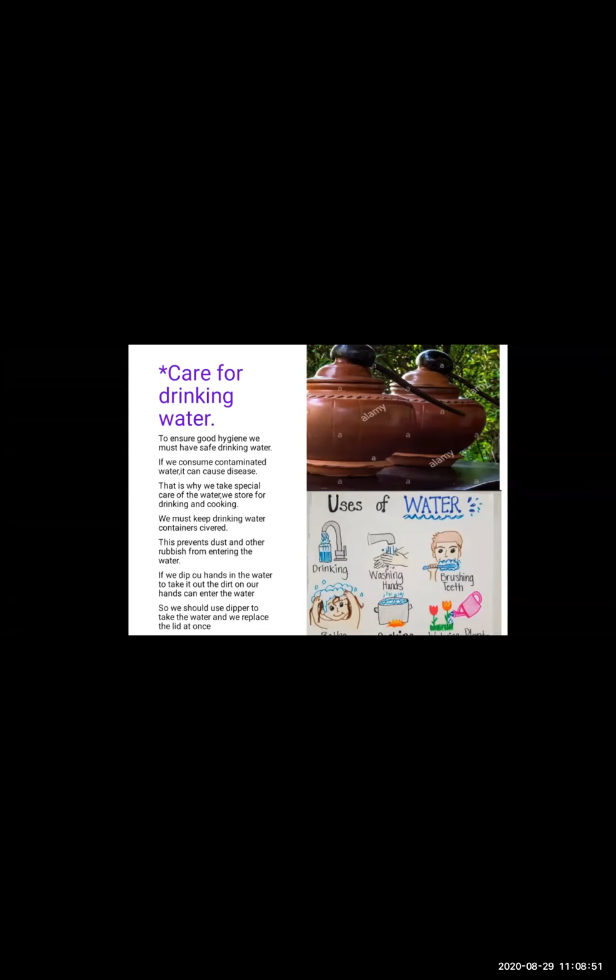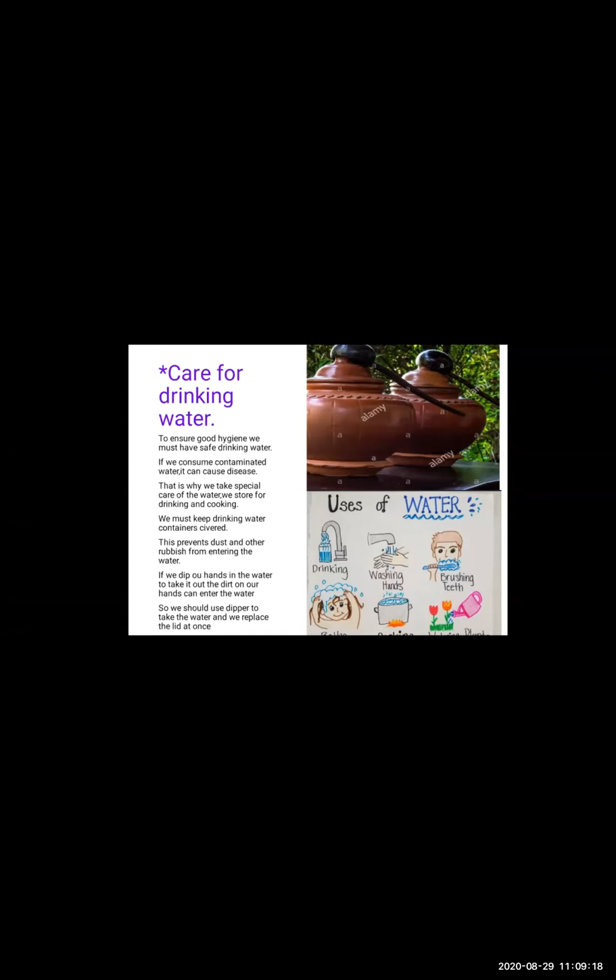So it affects the health of our family, and automatically it affects your health also. So before consuming the water, we should always wash our hands thoroughly. We should not put our hands in the water containers. Whatever water you are consuming, you should see that your hands are properly cleaned.